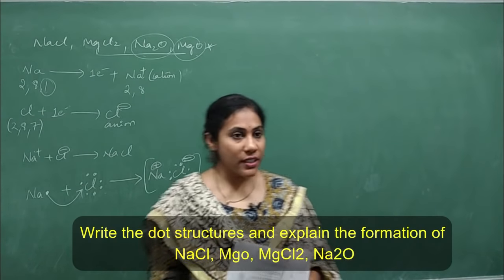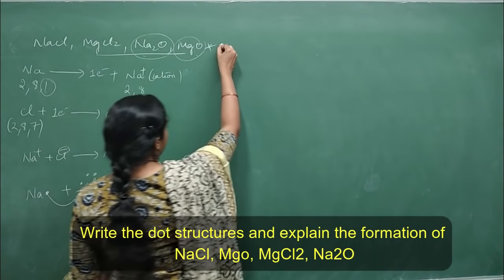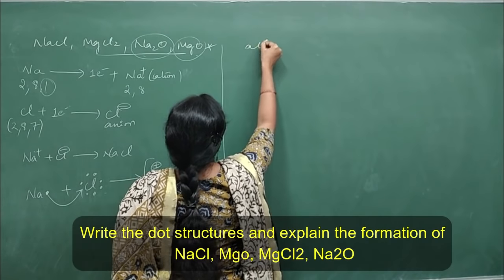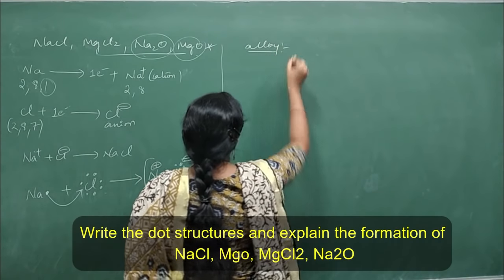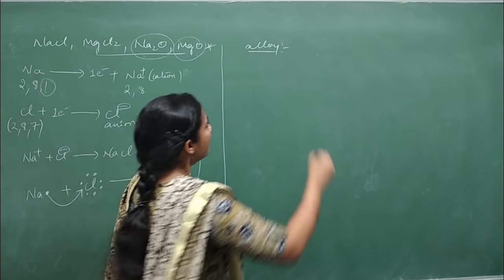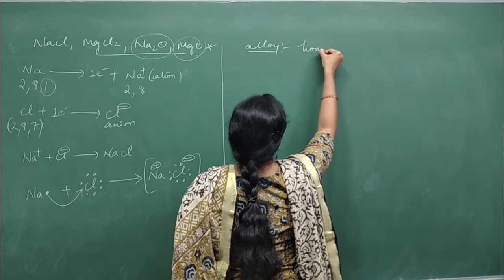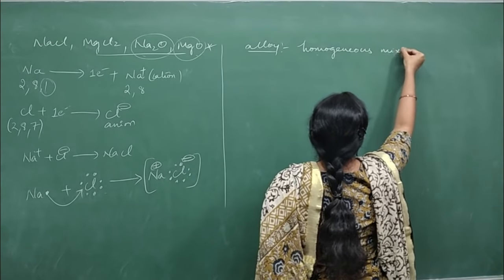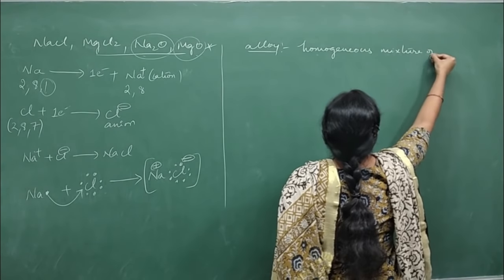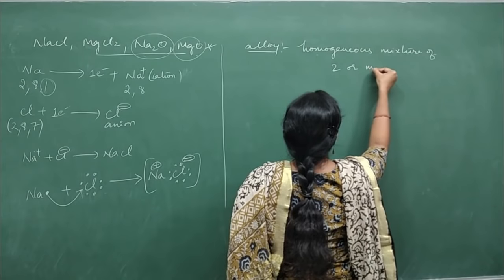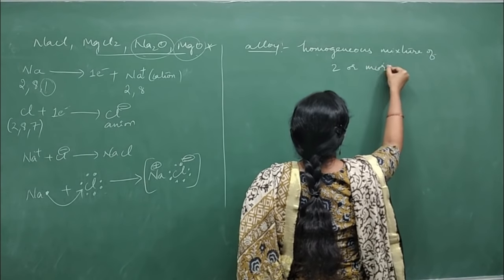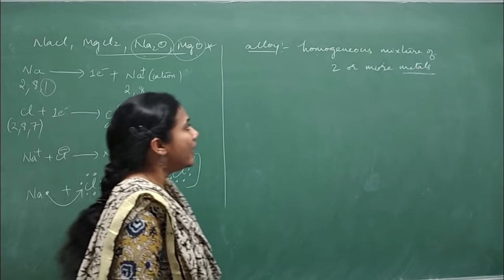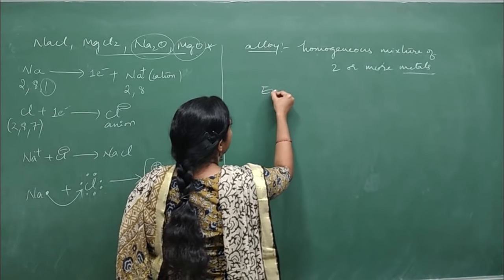And the next question, actually they can ask you about alloys. They would ask you what is an alloy. So if a definition is asked, what is the definition you will give? Alloy is a homogeneous mixture, very important, a homogeneous mixture of 2 or more metals. So this can be a definition for alloy.